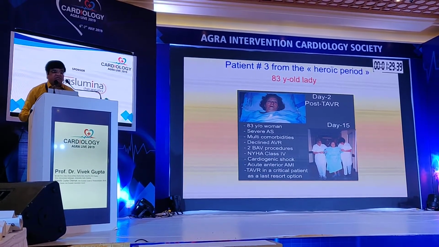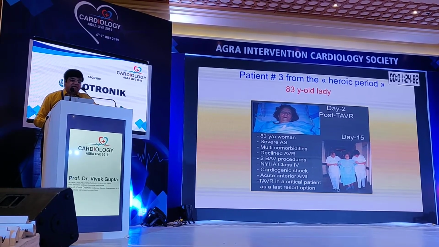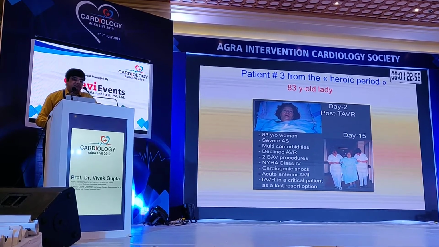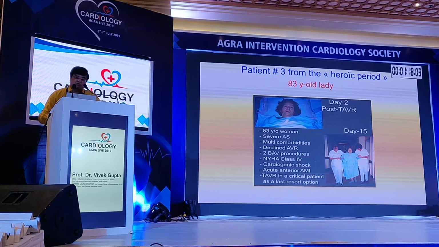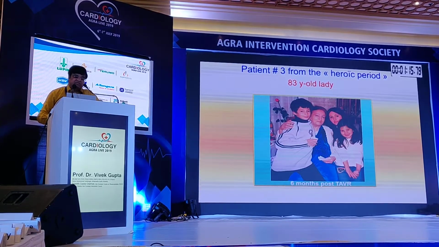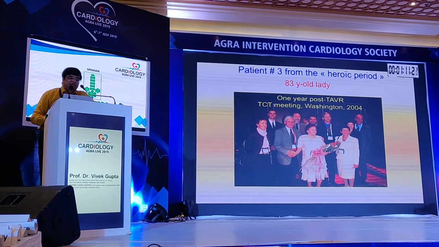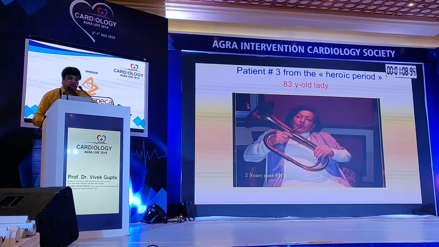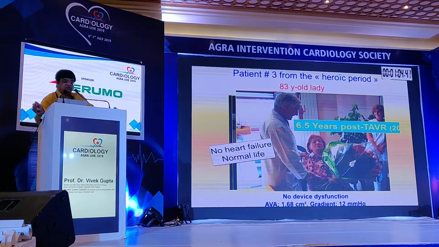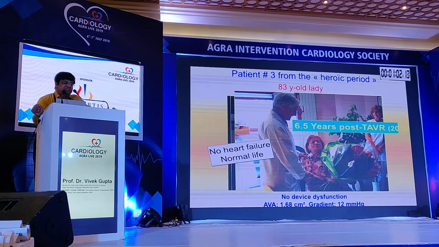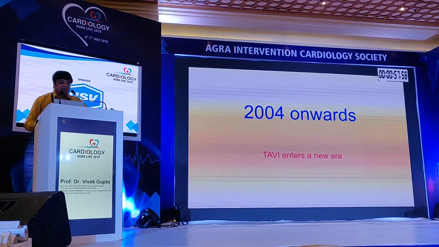Just to give an example of a patient who survived: 83-year-old, severe AS, multiple comorbidities, declined AVR, 2 BAV procedures, NYHA class 4, cardiogenic shock, acute inferior anterior MI. TAVR was done as a last resort option, day 15. Then you see this lady 6 months post TAVR. Then this was the Washington meeting, TCT 2004. This was 1 year post TAVR, and now 2 years post TAVI, and she survived for 6 or 6.5 years post TAVI. No device dysfunction. The aortic valve area 1.68, gradient of 12 mm of mercury.